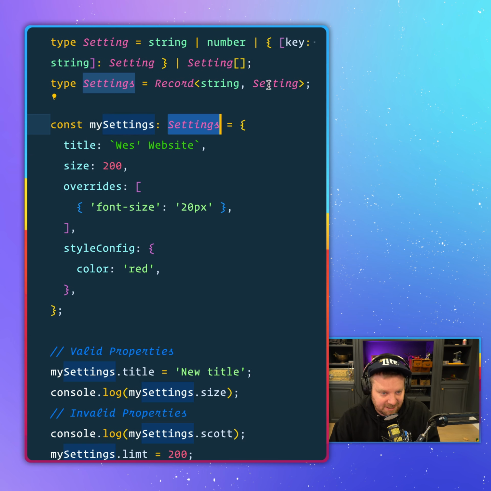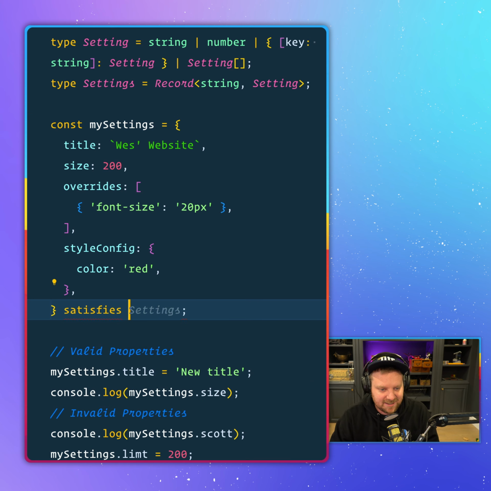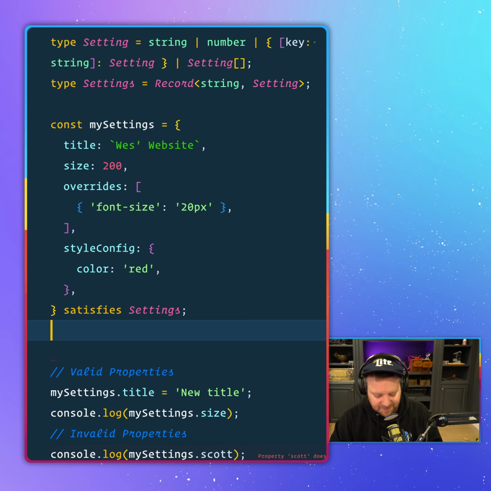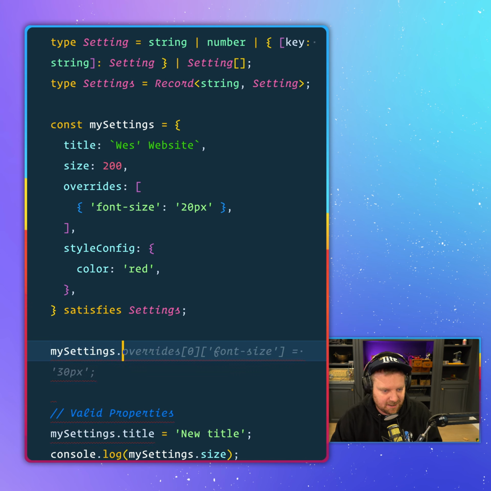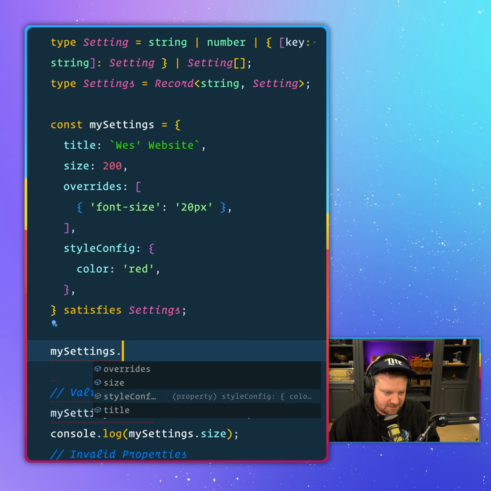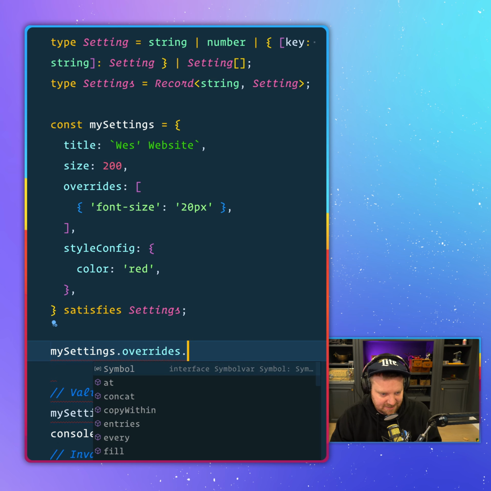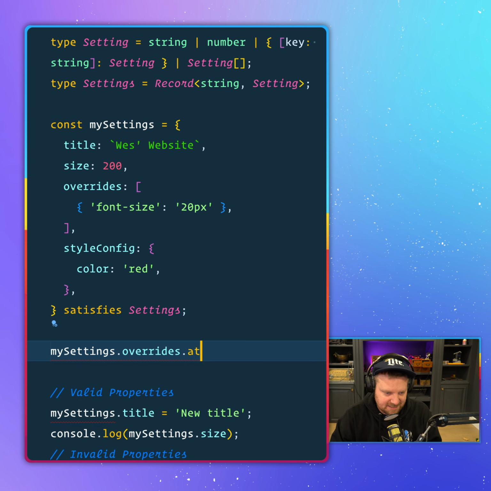So instead of giving it a type of settings, we can ask TypeScript, does this satisfy the settings type? And what that will say is, does it overlap enough? And now you'll see these invalid properties right away give me actual errors. And then I can say my settings dot, open up my IntelliSense, and you see all the values are in there. Let's go to overrides, and then I can put a dot, and immediately it knows that is an array. So I can say at 0 dot font size, and it will give me those properties immediately.